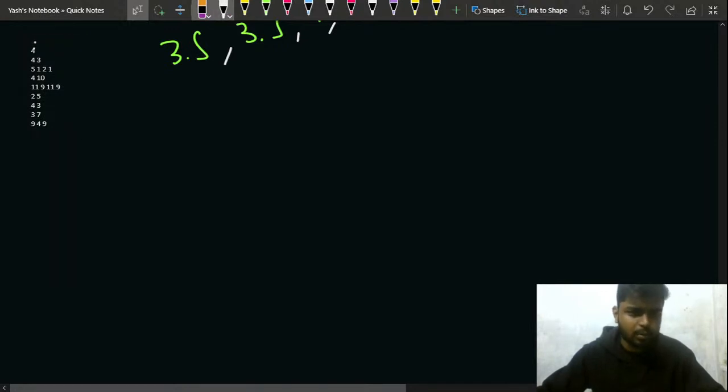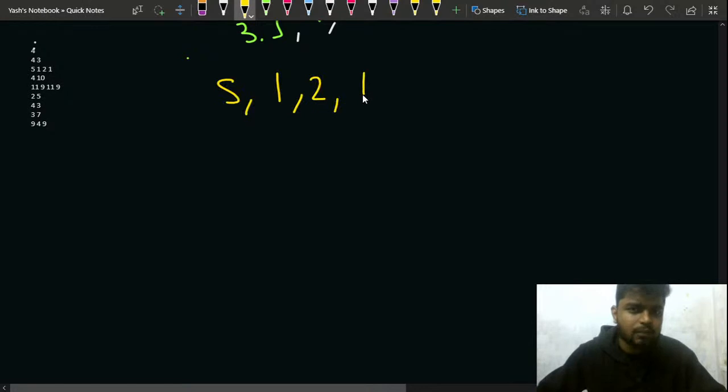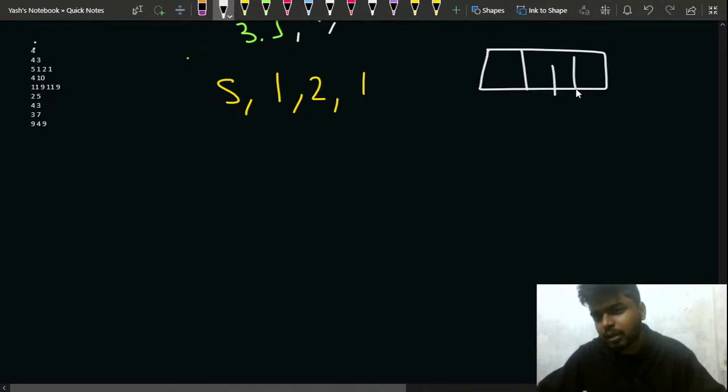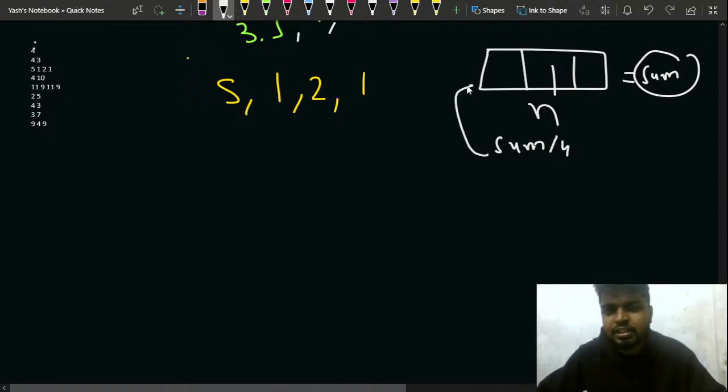Okay, perfect, no problem. So let's take this test case first of all, that is 5 1 2 and 1. Now what I can do is, I have this array, I can choose some people, and then I can take the sum out of it, right? I can take the sum, and let's say there are n people, so I divide the sum by n, and then I redistribute to every person. I distribute sum by 4 amount.